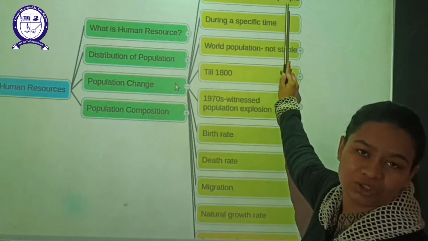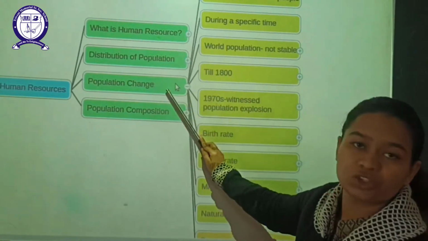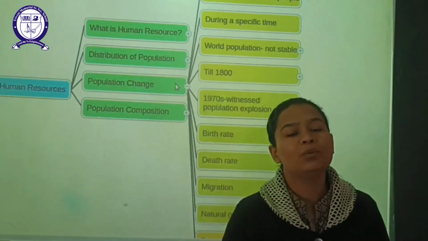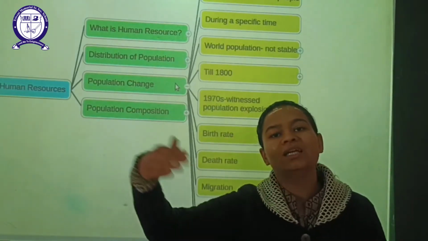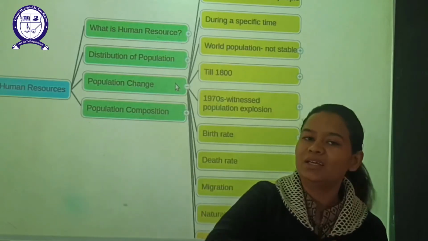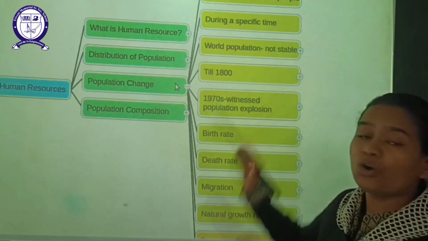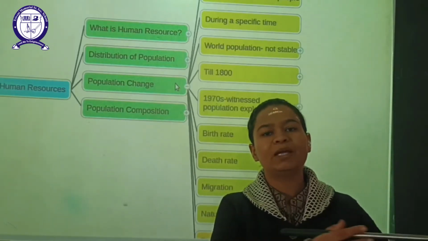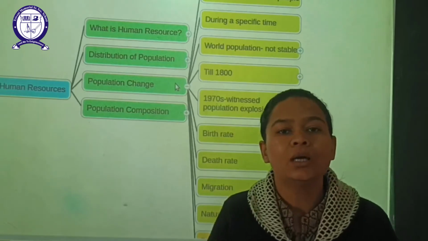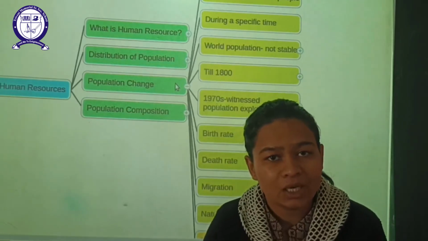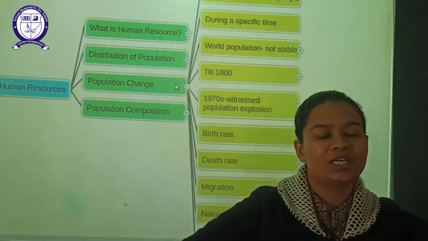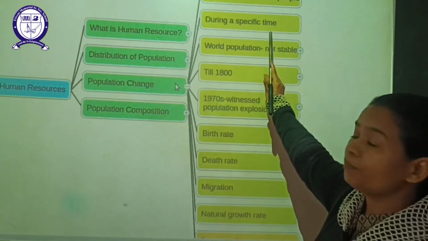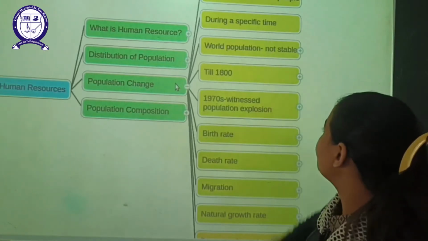That same thing is mentioned here. Change in population means change in the number of people. Either the population of a particular nation is increasing or it is decreasing, for a particular specific time. Say, in respect to 2019, what is the population in 2020, or in respect to the past 5 years, how much population growth is there. So that is with a particular specified time.